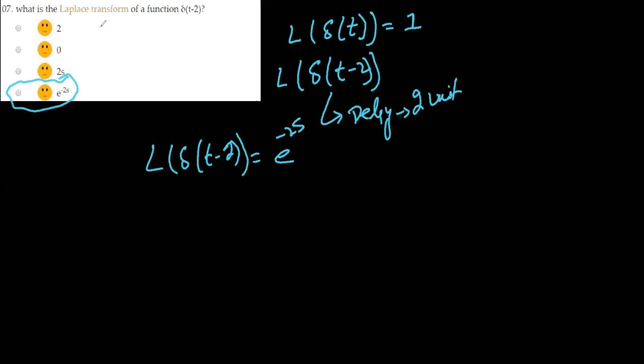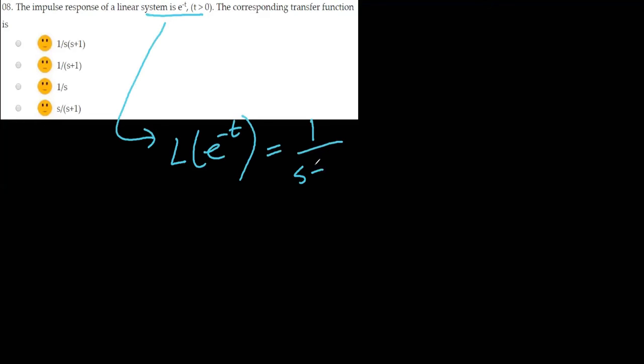Okay, next MCQ says, the impulse response of a linear system is e to the power minus t for time t greater than 0. The corresponding transfer function is. So for this, if you take the Laplace transform of e to the power minus t, then that is equal to 1 divided by s plus 1. If here we have minus sign, you will put plus. If here we have plus sign, then you will put minus sign over here. So 1 divided by s plus 1, option B is the correct answer.